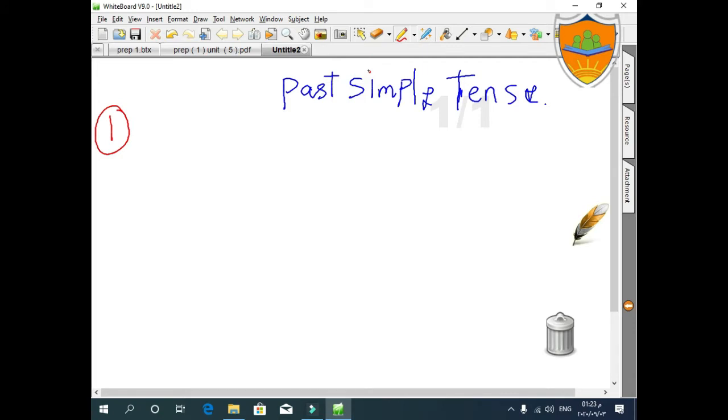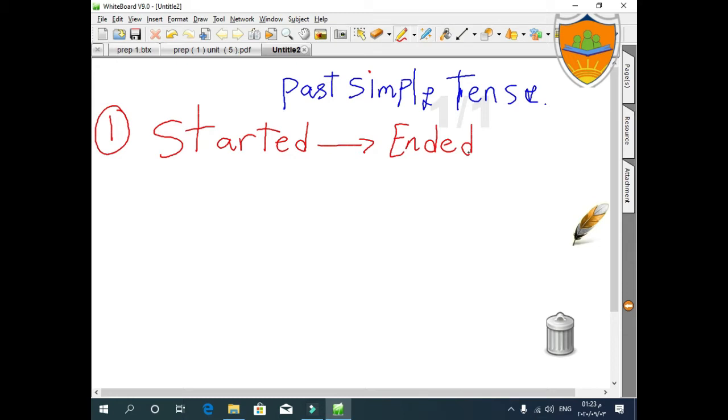The past simple tense expresses something that started and ended in the past. Actually, it's an activity or an action you did that started in the past and ended also in the past. So it's the past simple tense.